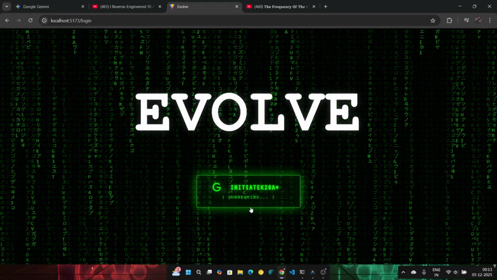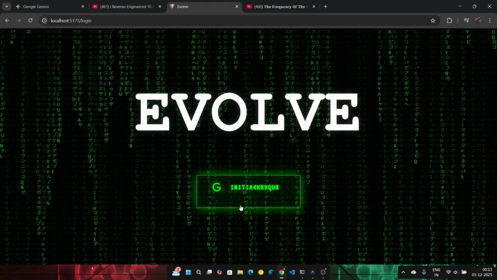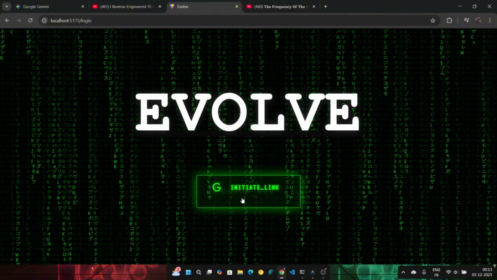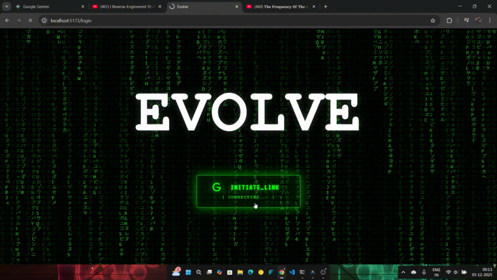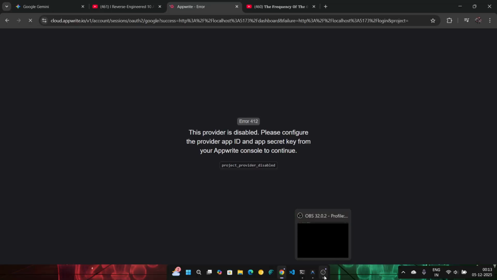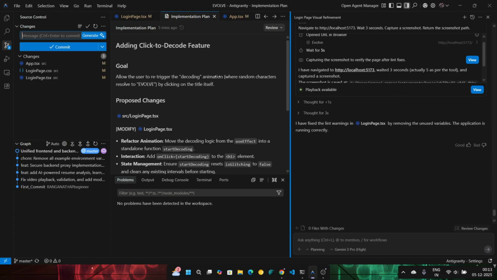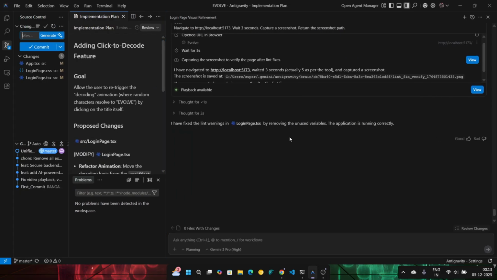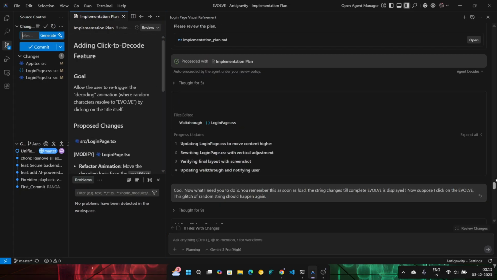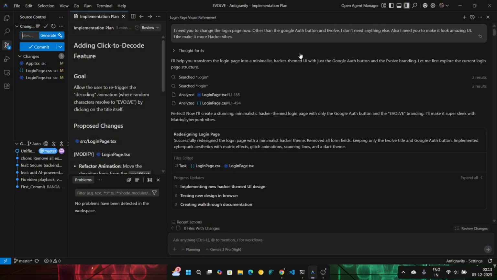And a small nugget of wisdom: if you are doing web coding, please make sure that you review your code again and again before you push to Git. The reason being, I didn't do that once, and my Gemini API key got exposed publicly, and I had to delete that API key and create a new one. So please take care of such things.